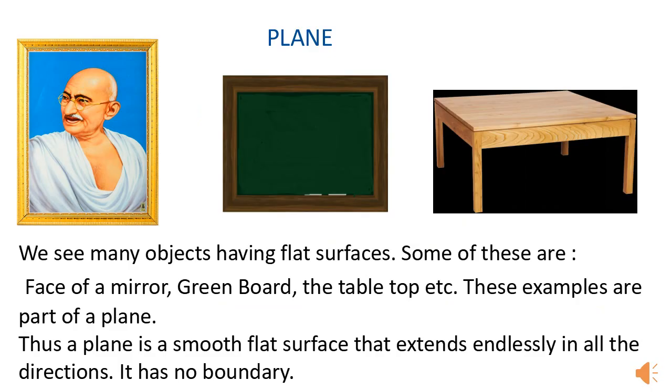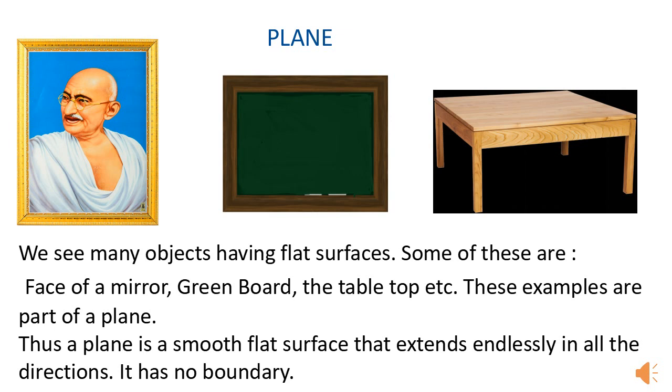Now we will see a plane. See the spelling here, plane. It is not plain. So here you can see the objects shown here. They are having flat surfaces.